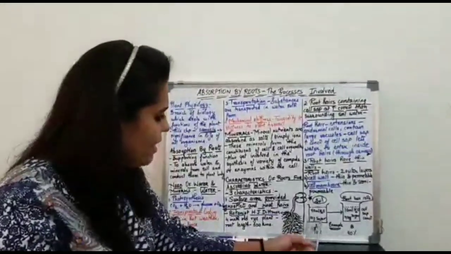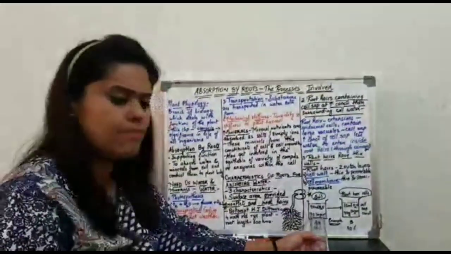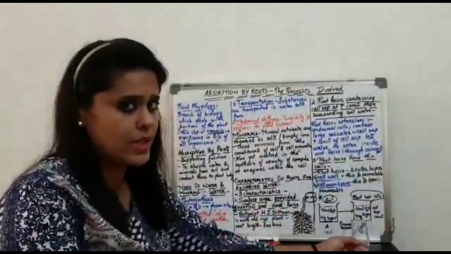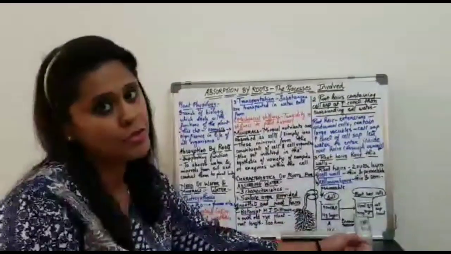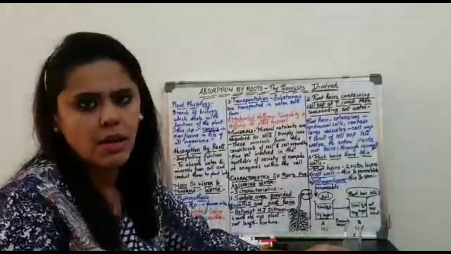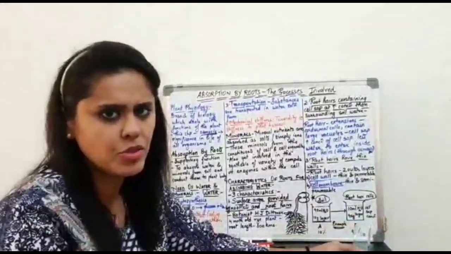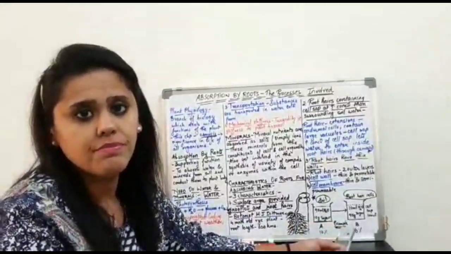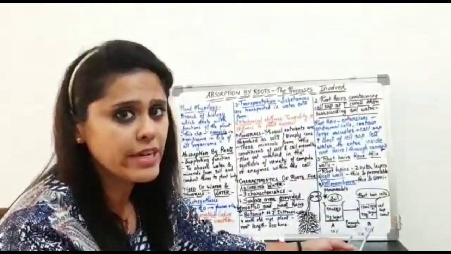So, my dear students, if we focus on this diagram, there are 2 beakers, beaker A and beaker B. In beaker A, I have taken 90 ml of water and 10 grams of sugar. In beaker B, I have reversed the situation. I have just taken 10 ml of water and I have added 90 grams of sugar. You have to melt the sugar in both the beakers. For beaker B, maybe you will have to heat it to melt the sugar. Now tell me which one is more concentrated.